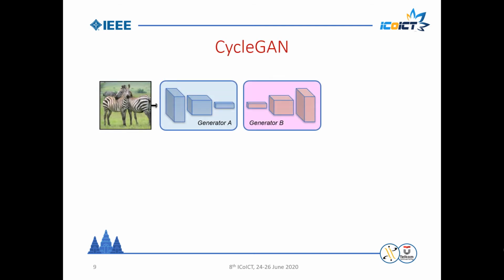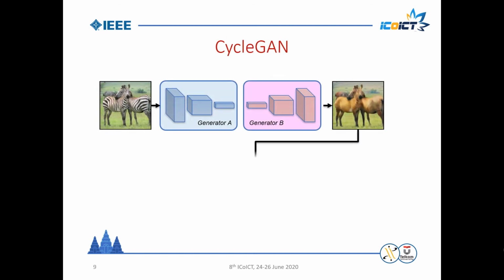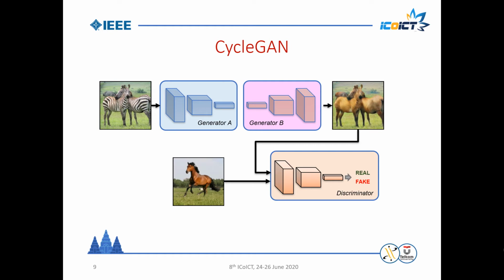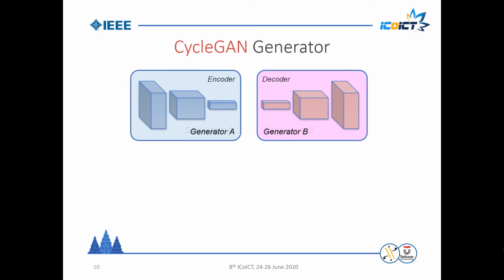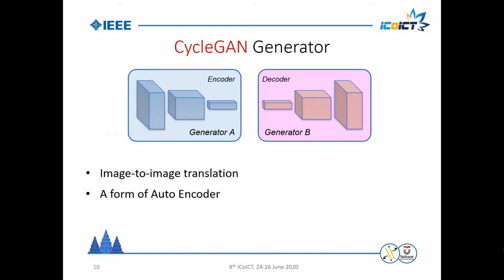The idea here comes from a research called CycleGAN. CycleGAN generates an image translation which transforms one image to another. Like this example, it transforms zebras in the image into horses. Now, if we take a closer look to the generator, it's shaped like an autoencoder. Both the input and output are images. That's why it's called image-to-image translation.